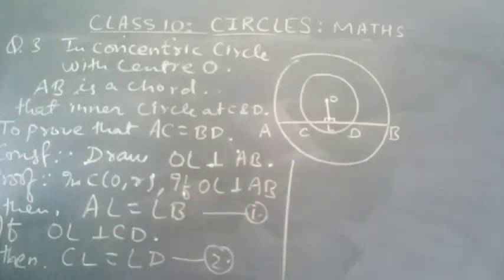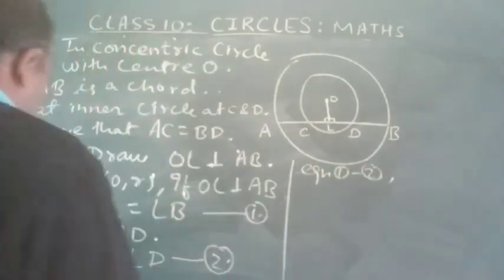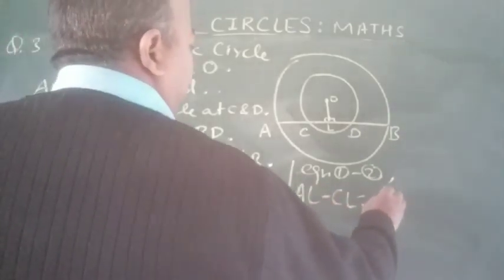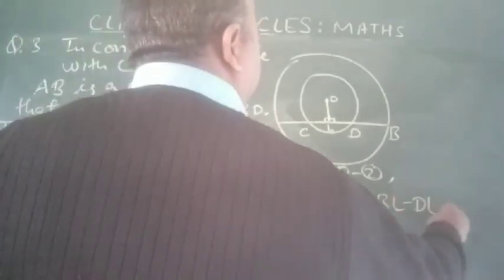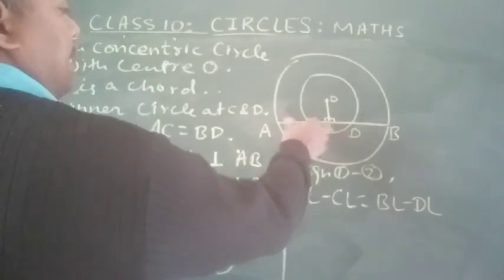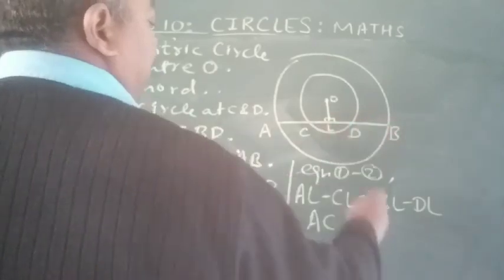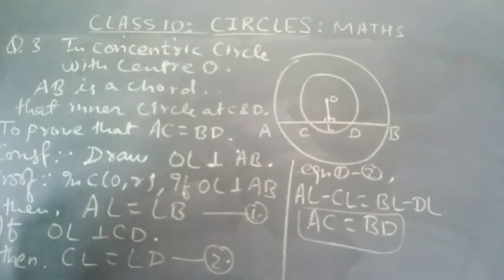Now from equation 1, subtract equation 2. AL minus CL equals BL minus DL. AL minus CL is AC, and BL minus DL is BD. So it is proved. You understand these three questions, and I hope you will practice. Thank you.